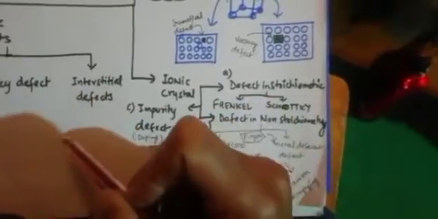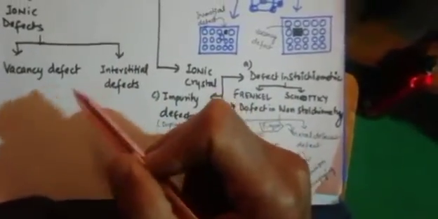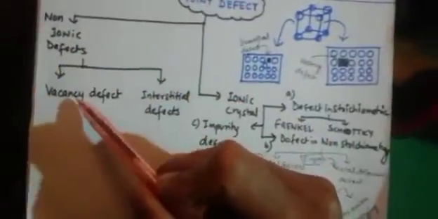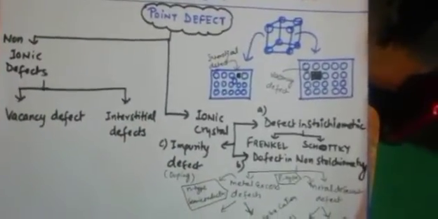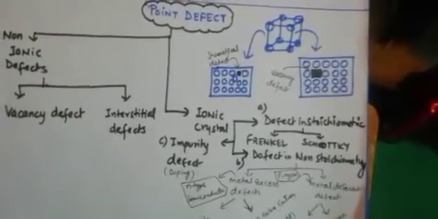And what is line defect? The defect which arises due to irregularity or deviation from ideal arrangement in an entire row is called line defect. In point defect there are two types of defect: vacancy defect and interstitial defect. Vacancy defect is when some of the lattice sites are vacant. Dear students, let's study this from the book. When some of the lattice sites are vacant, the crystal is said to have vacancy defect. You can see here, in a crystal all the atoms are in a regular pattern except this and this.